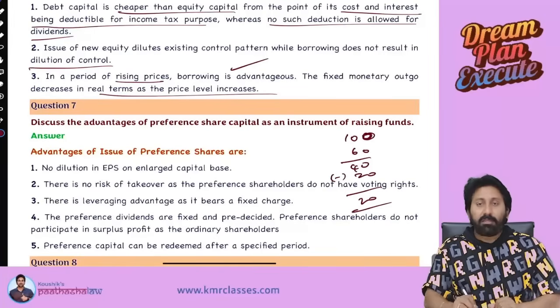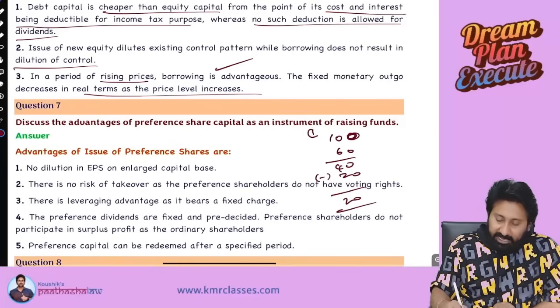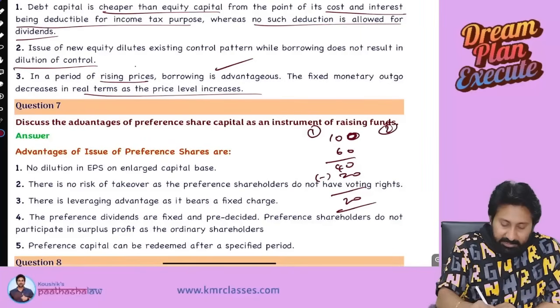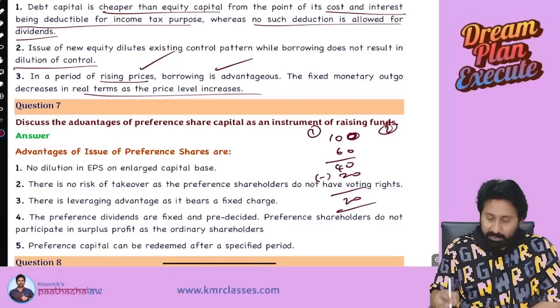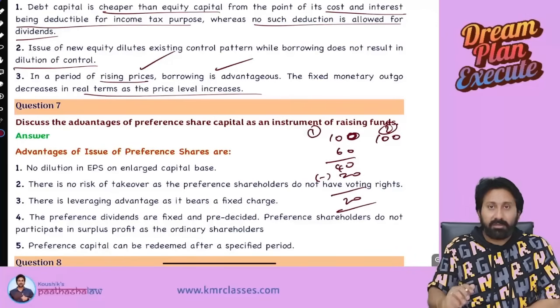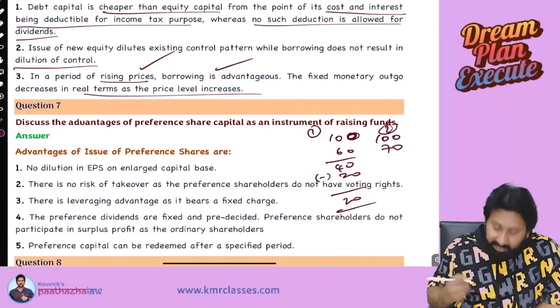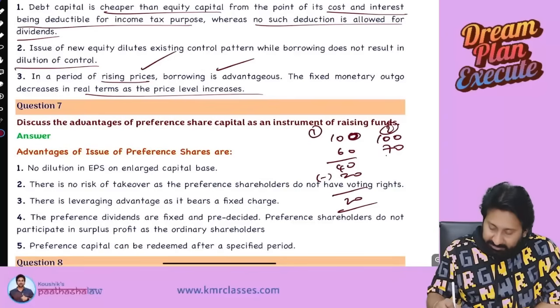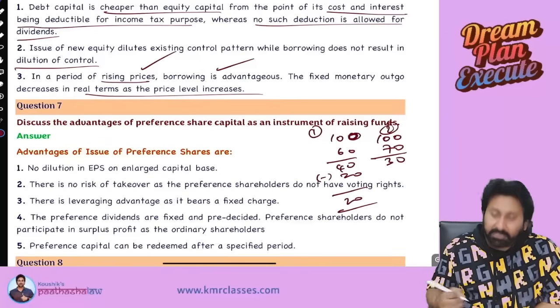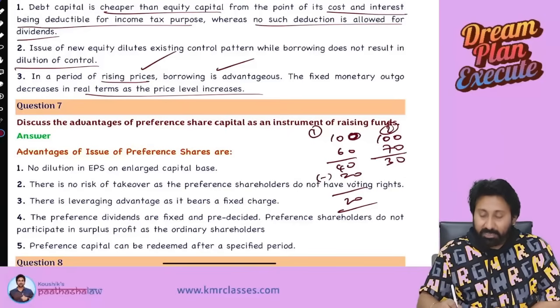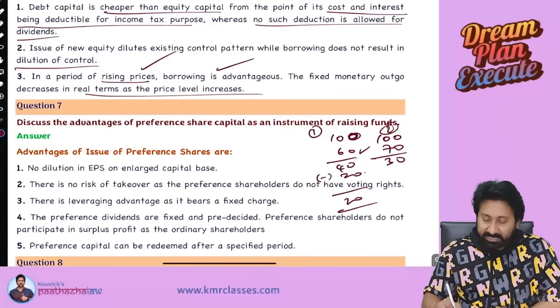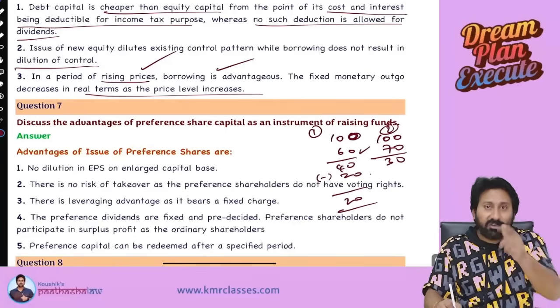Now listen. This is year 1. In year 2, what happened is prices are rising. Purchase prices, not the sale prices. I can sell only at 100. Cost of 60 became 70, so profit became 30. The 20 will not be increased now, because just as the cost has increased, fixed cost doesn't increase, interest cost doesn't increase.